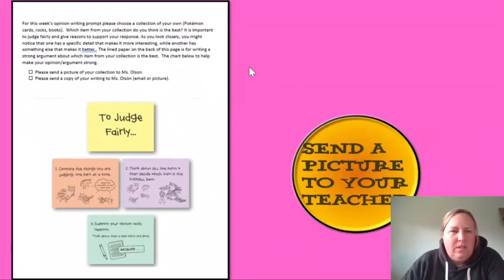So this was the paper that came out in your packet. It really explains that well. Again, look at those different components and write about, nominate one of the pieces from your collection, and then as you finish your writing, make sure you send a picture in to your teacher.